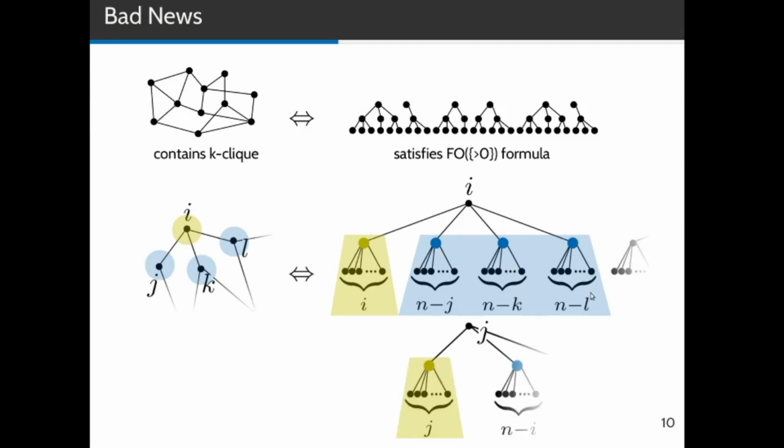And we'll do the same for every vertex of the original graph. Now two vertices i, j of the original graph are adjacent if and only if the corresponding vertices in the forest satisfy the following property. At the one vertex, I pick the yellow child, and at the other vertex, I can pick a blue child, such that the combined number of children of the yellow and blue child is exactly n. This way I can create an FO>0 formula, which when evaluated on the forest is true if and only if the original graph contains a k-clique, which means that model checking on such forests is hard.